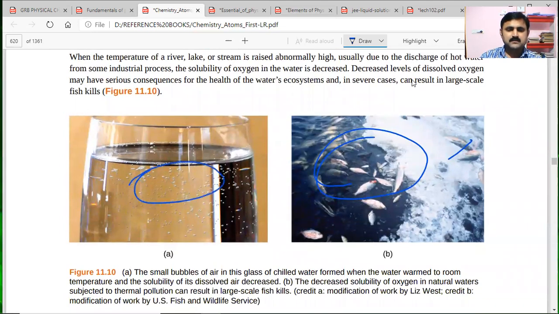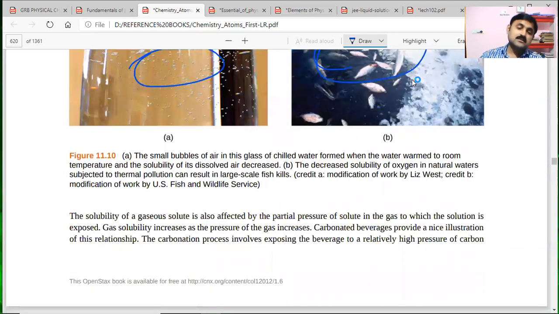This picture, if you observe, in picture A, small bubbles of air in this glass of chilled water formed when the water warmed to room temperature and the solubility of dissolved air decreases. And in picture B, the decreased solubility of oxygen in natural water subjected to thermal pollution can result in large scale fish kills. That means this entire picture is giving the information about the solubility with the temperature.